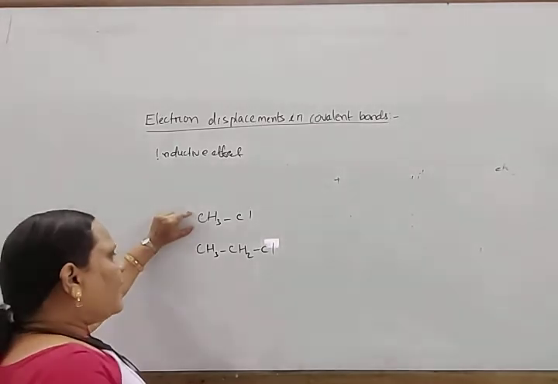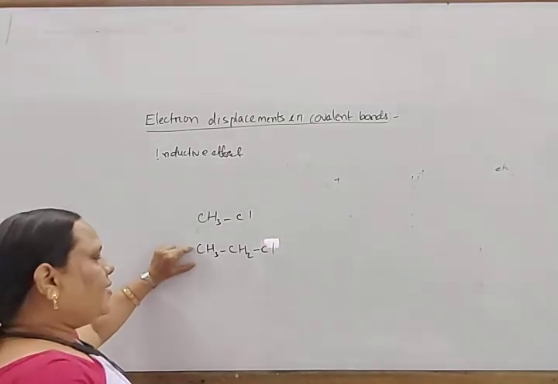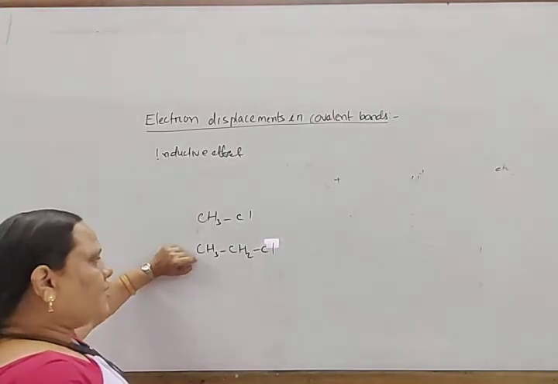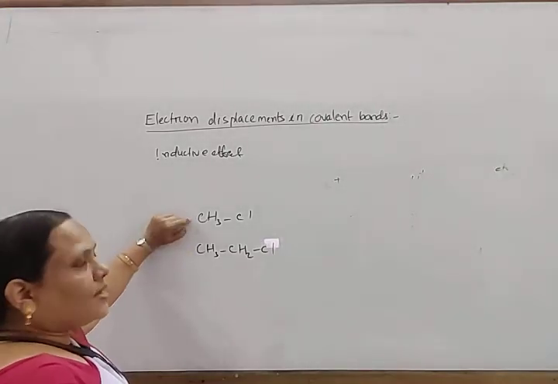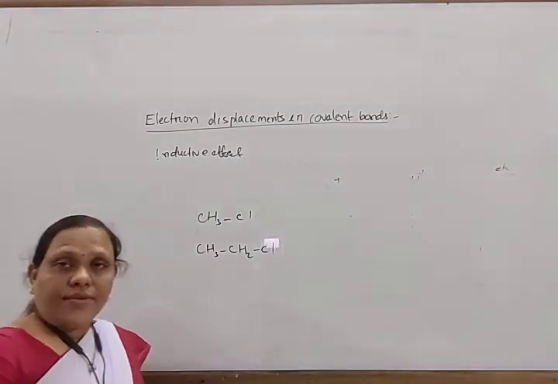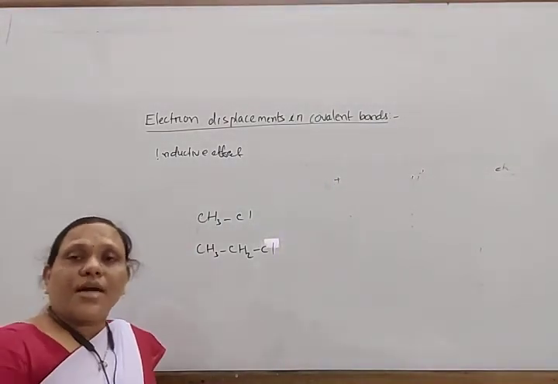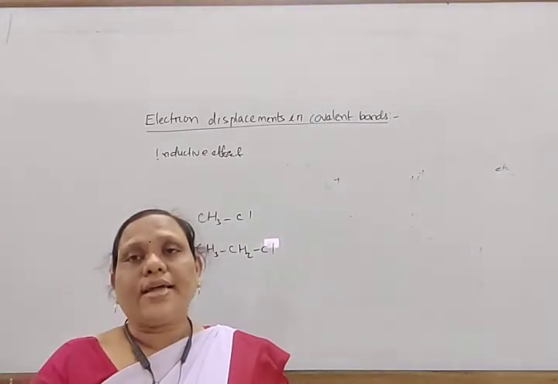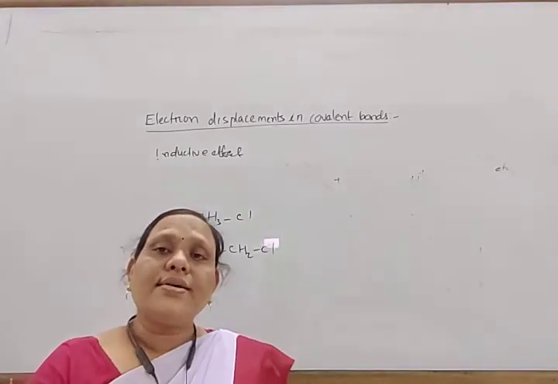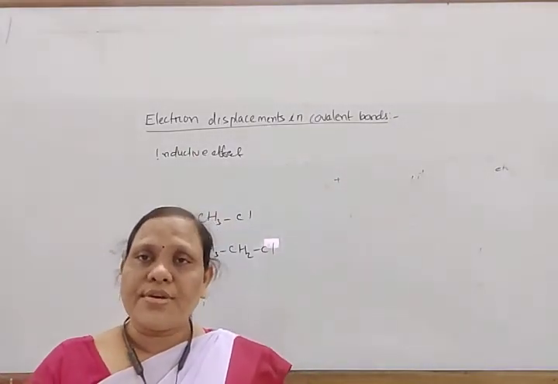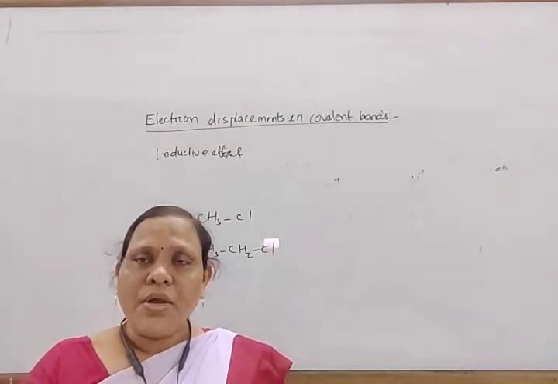Between methyl chloride and ethyl chloride, methyl chloride is more polar than this, and that is also due to the inductive effect. Now I think you are clear what the inductive effect is, what its types are, its characteristics, and its applications. Now it is time to note down.